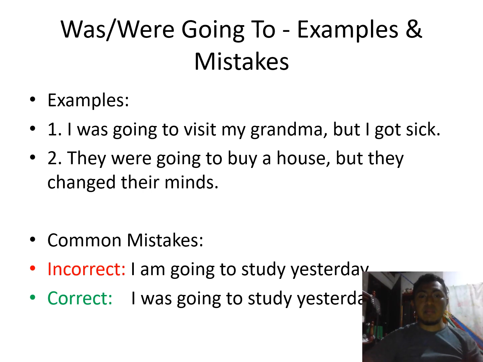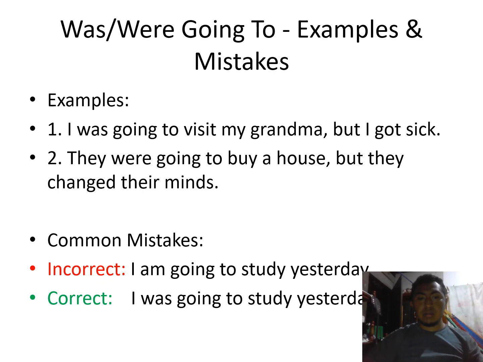In the second example: they were going to buy a house, but they changed their mind. We have one sentence in singular and the second sentence in plural. You can see here was is for singular, and were we use for the plurals.